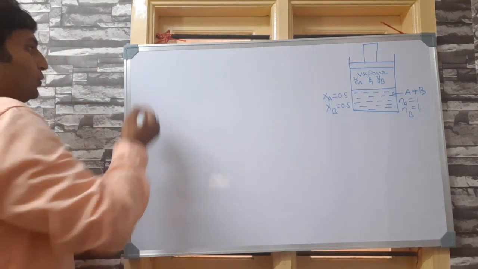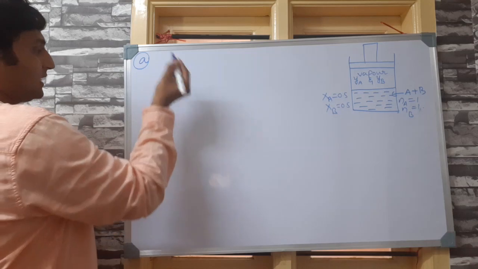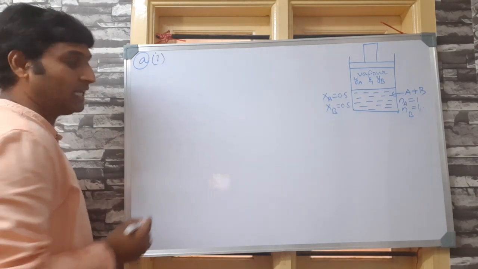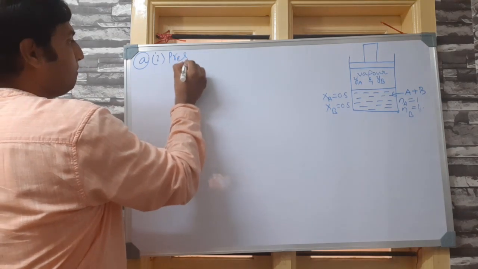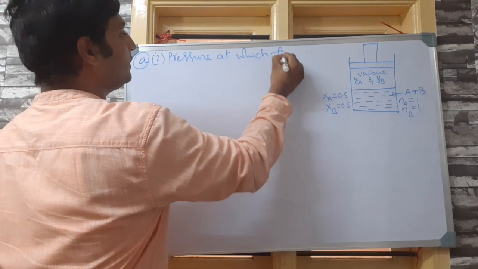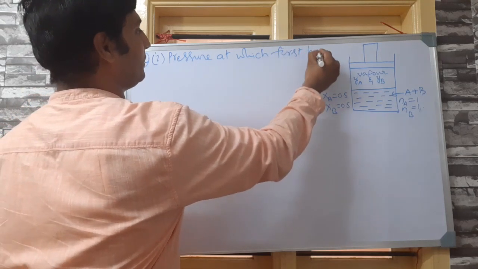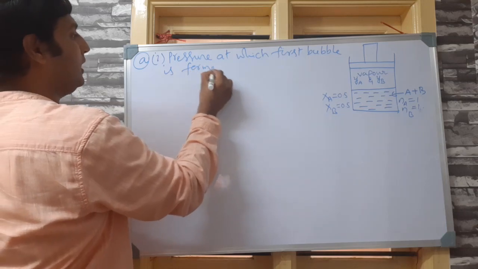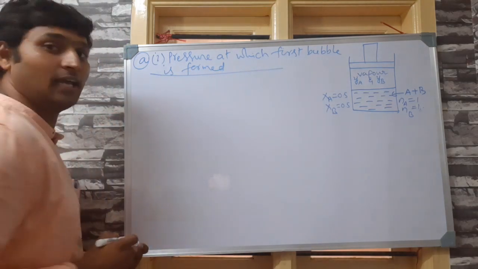Now let us come to the first question he is asking. The first part he is asking is the pressure at which the first bubble is formed. This is the question, right?